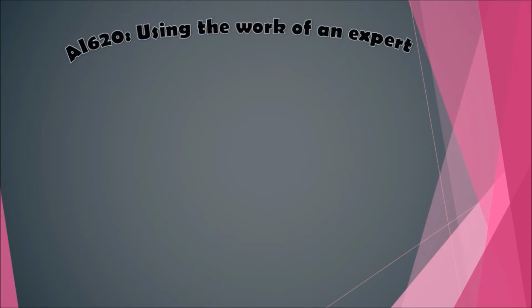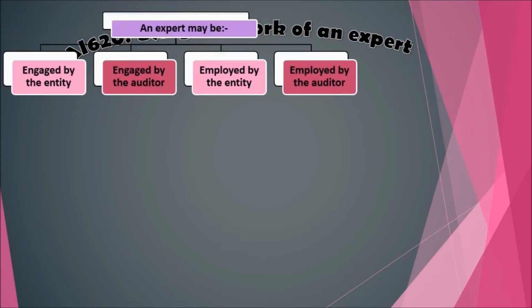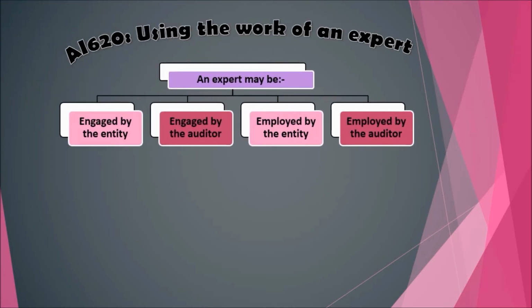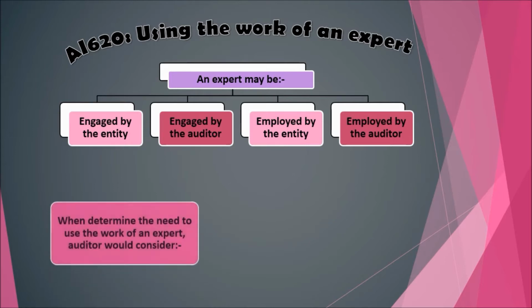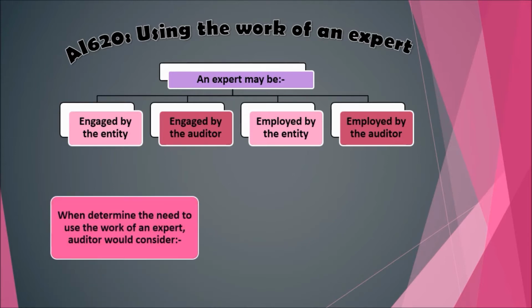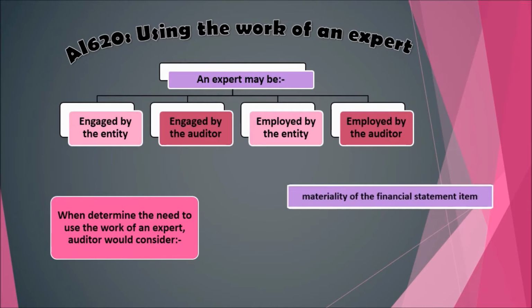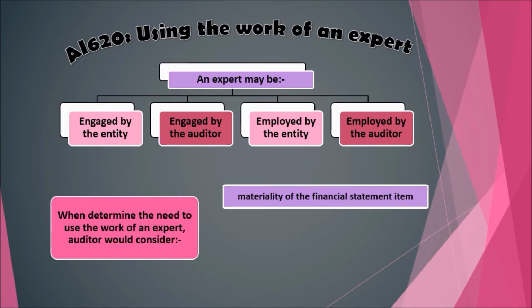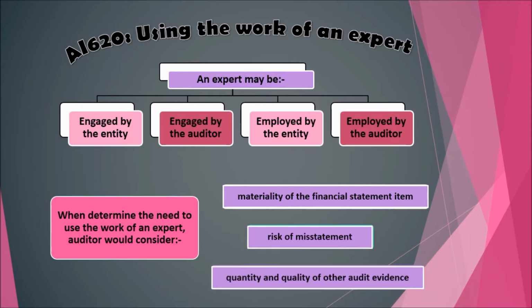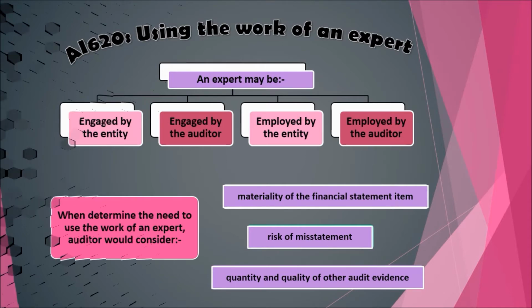An expert may be engaged by the entity, engaged by the auditor, employed by the entity or employed by the auditor. When determining the need to use the work of an expert, the auditor will consider: 1. The materiality of the financial statement item being considered. For example, the materiality of underground minerals. 2. The risk of misstatement based on the nature and complexity of the matter being considered, and 3. The quantity and quality of other audit evidence available.